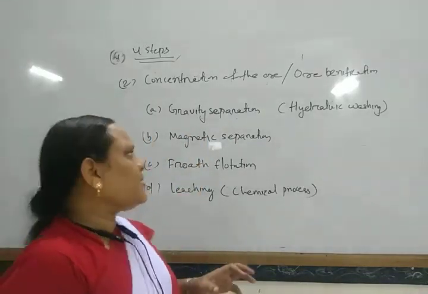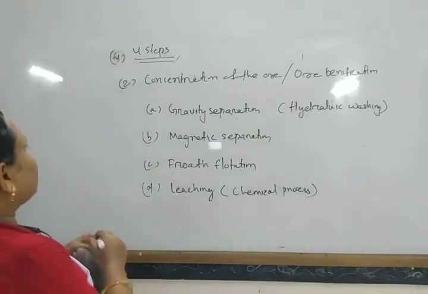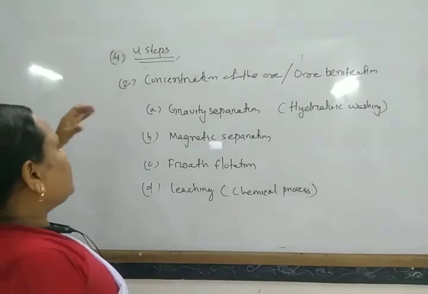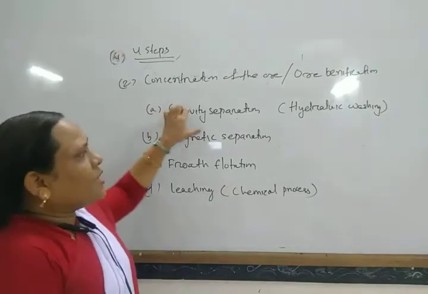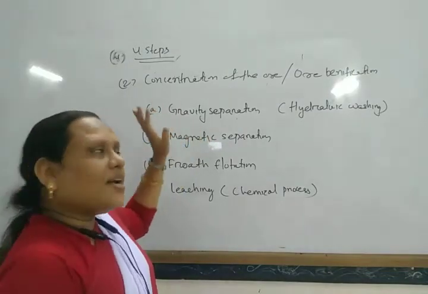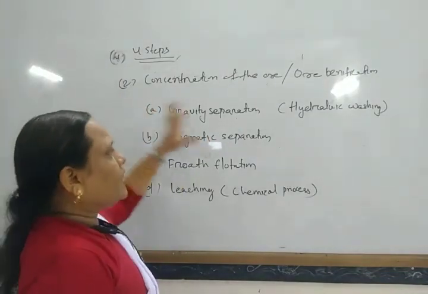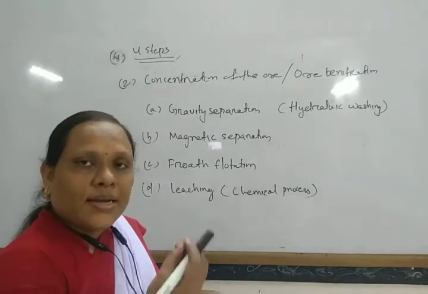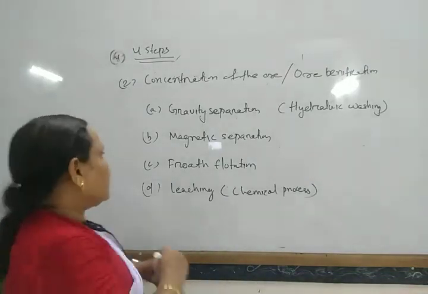Transverse ridges are there and water is supplied so that the impurities are washed away. The impurities, being lighter, are washed away with water, and the ore remains in the transverse ridges.